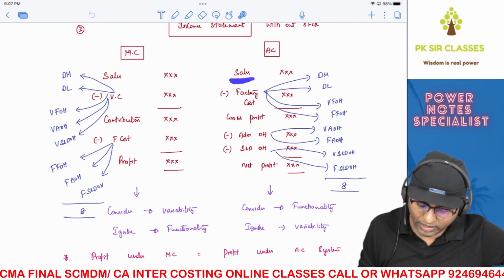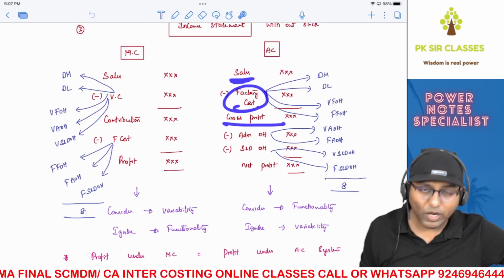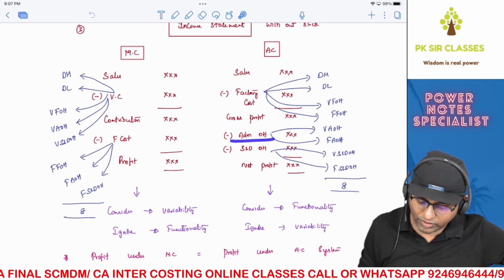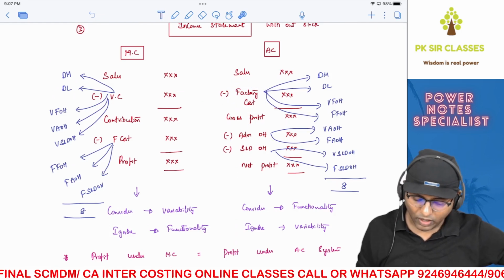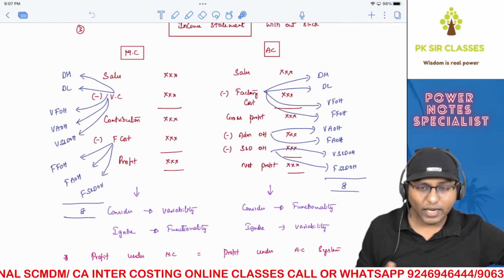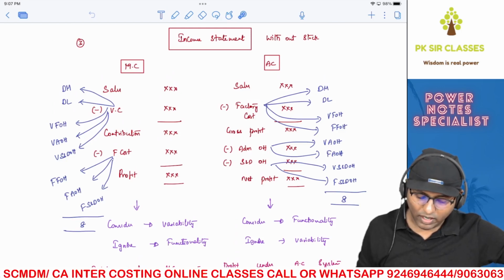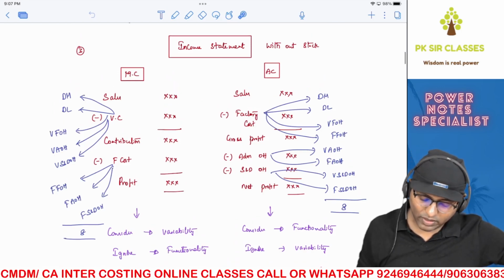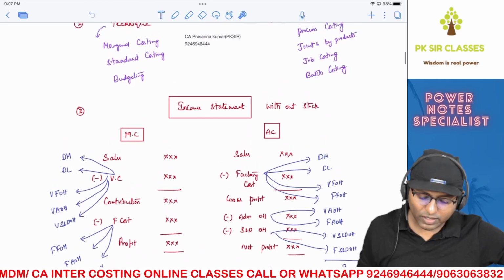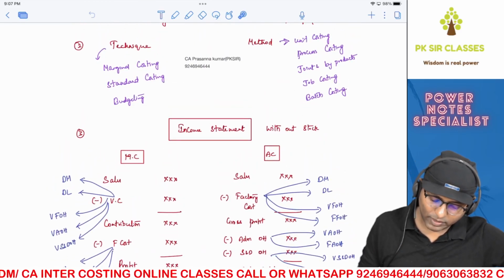First, from sales, you'll reduce factory cost. You get your gross profit. Then you reduce administration and selling and distribution overheads. Now, normally in regular class, I'll take a lot of time to teach this, because obviously regular class is beyond 240 hours, even in crash also for that matter. But when it comes to revision session, since we don't have time, I'll just tell you one thing.